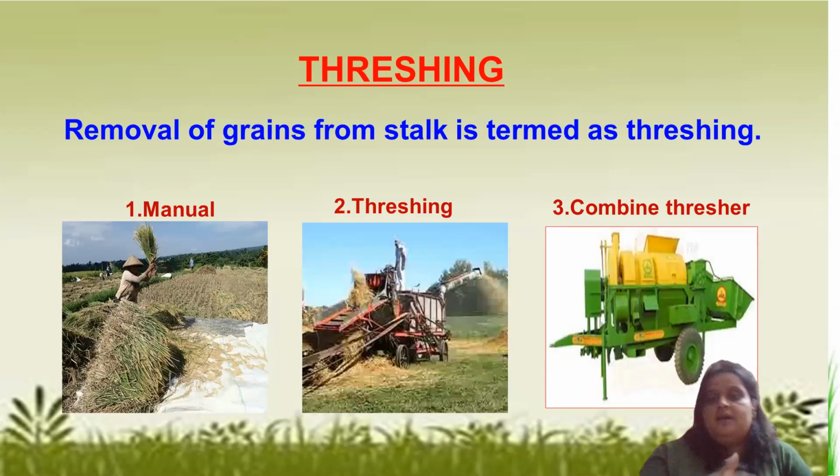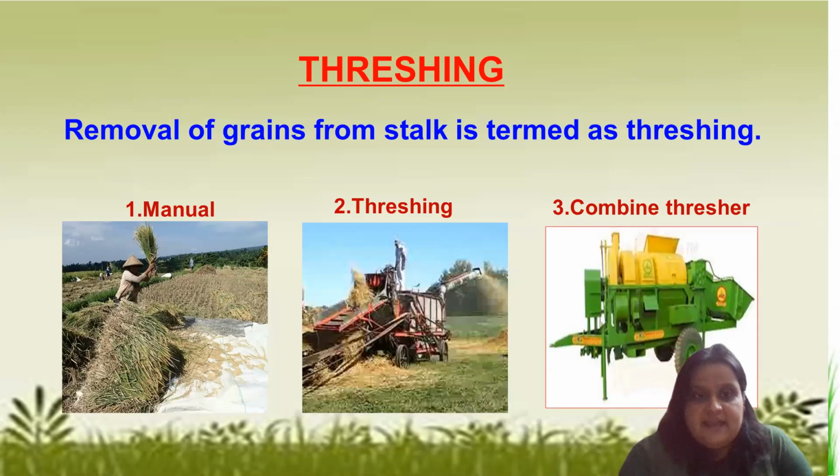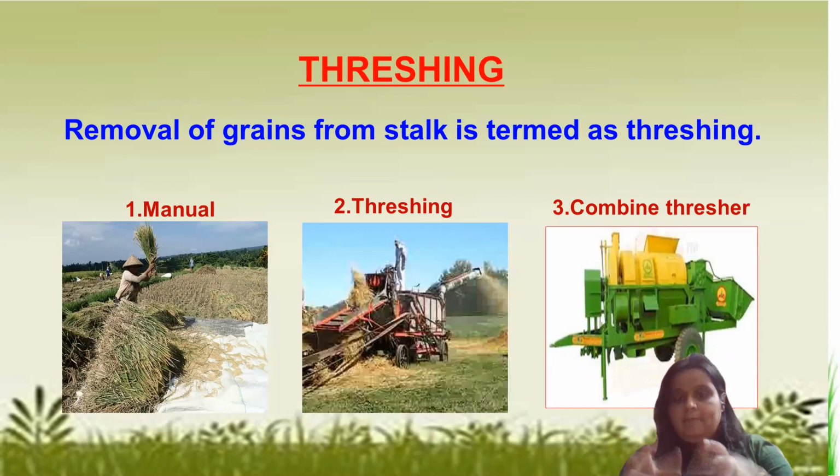Now we have cut down the plants, we have cut down the crops, that is harvesting. After harvesting, what? Now, when we get these stalks, as you can see in the first picture, the very first method is manual. How can you do it manually? We have to take some stalks in hand, make a bundle, hold it, and beat them hard against a hard surface.